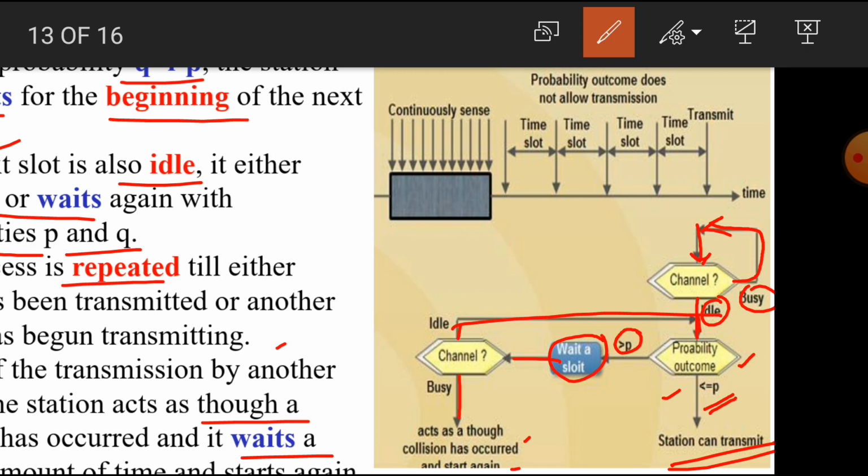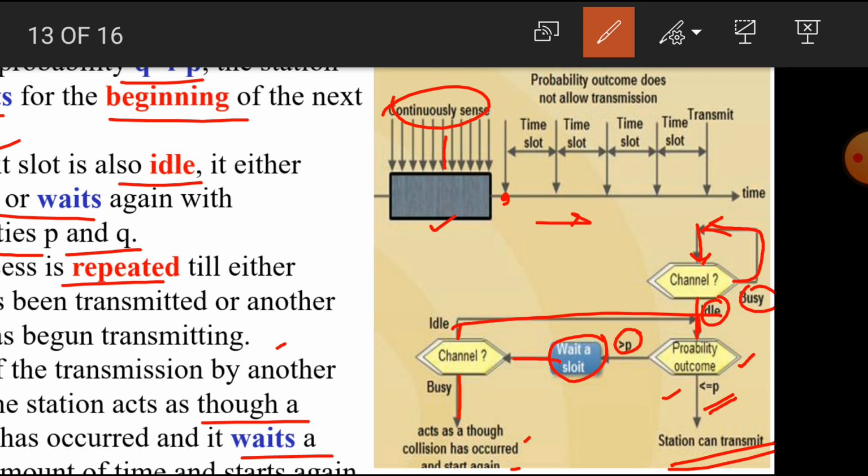This is the diagram of P persistent CSMA, in which we can see that all the stations continuously sense the channel, and if a station wants to transmit data and finds the channel idle, it transmits the data.